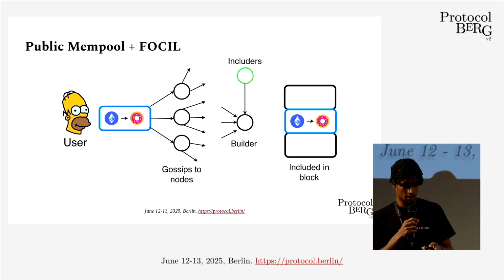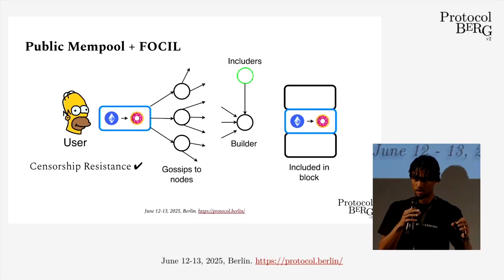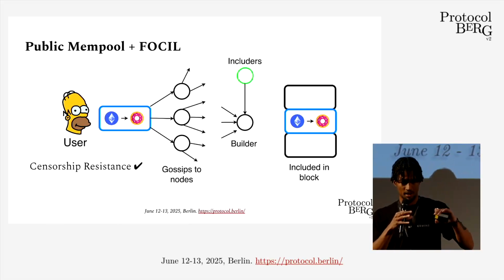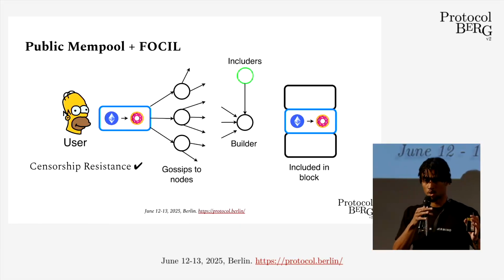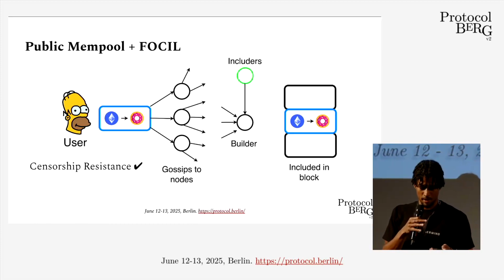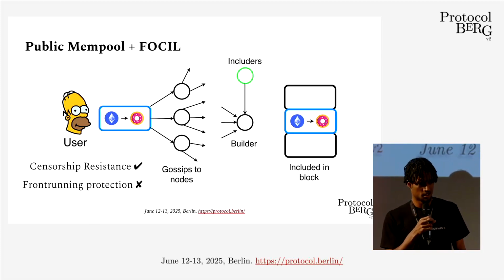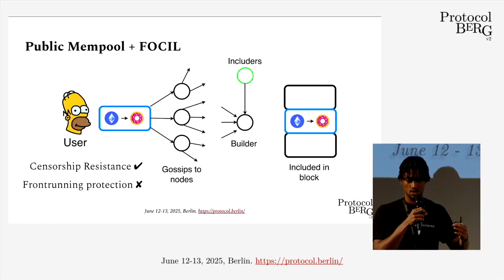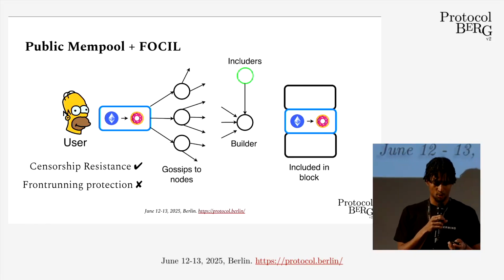So this is going to give us big benefits of censorship resistance, because now we're not just relying on a couple of massive entities, the builders, to decide what goes in. We have this much more decentralized includer set that actually has power. But this is not going to give us front running protection, because with the inclusion list, there's no guarantee over what order the transactions are going to end up in the block. So ideally, we want both, really.